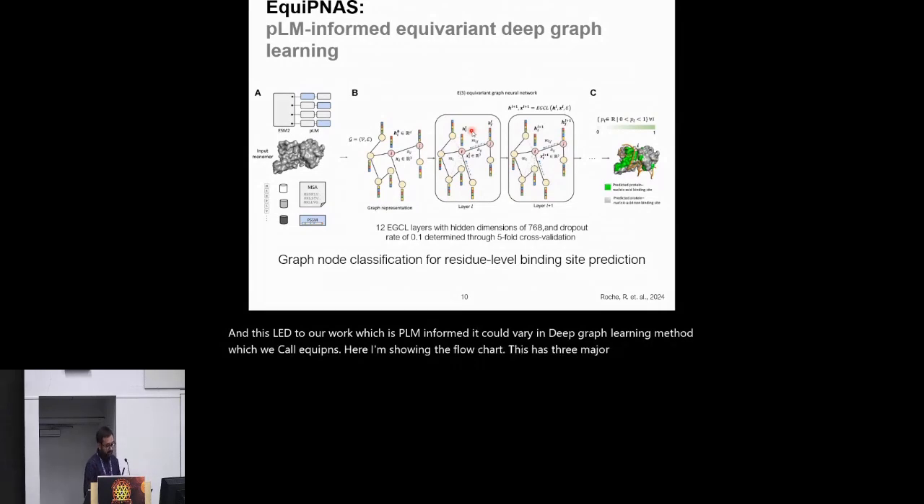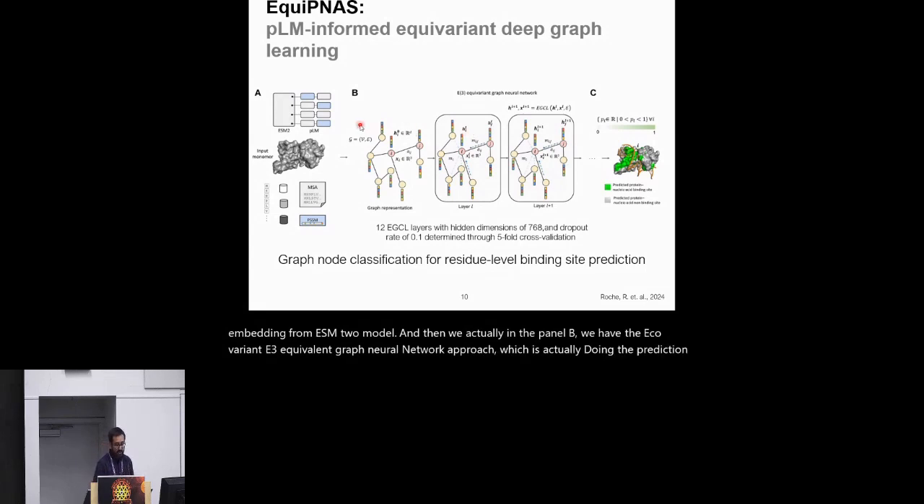In part A, on the left, we have the input itself, which is typically the unbound protein monomer structure. We also have the sequence information and the evolutionary information in the form of MSA and PSSM. We also embed the PLM embedding from the ESM2 model. And then in panel B, we have the E3 equivariant graph neural network approach, which is actually doing the prediction task.